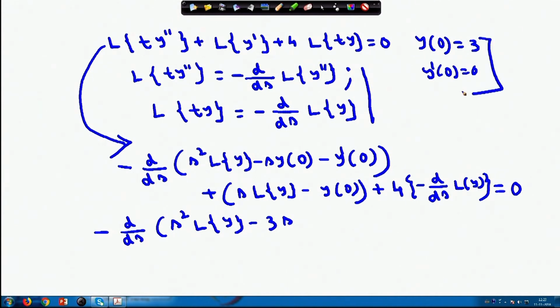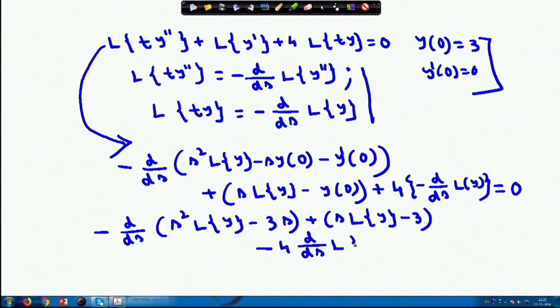So, using these two conditions I will obtain s square Laplace transform of y minus 3s, plus s into Laplace transform of y minus 3, minus 4 into d/ds of Laplace transform of y, equals 0. So, s square into this thing, I am getting this. Up to this I hope it is fine.